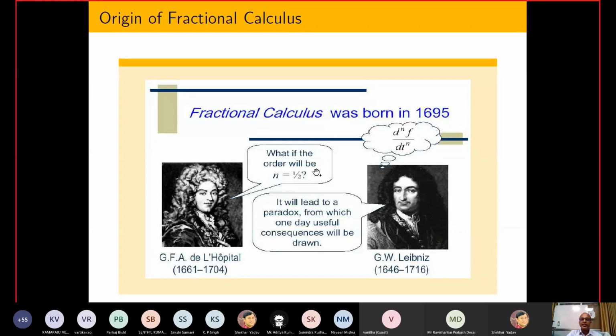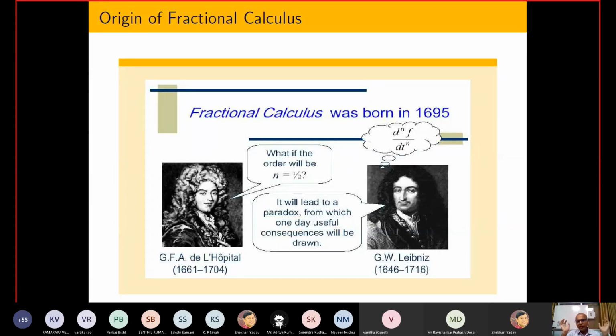At that time, whenever people were publishing papers, they were actually sending their ideas using letter exchange. Leibniz replied to L'Hopital that it will lead to a paradox, meaning that at this time the physical meaning is not clear, but it might be possible that after some time we are able to come up with some concrete result, and this may change the field.